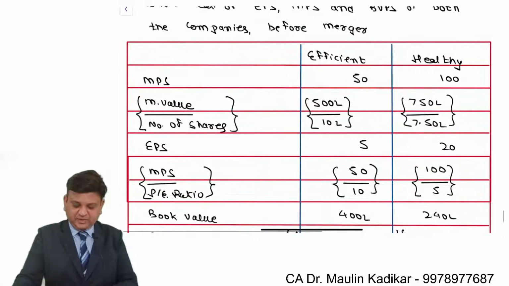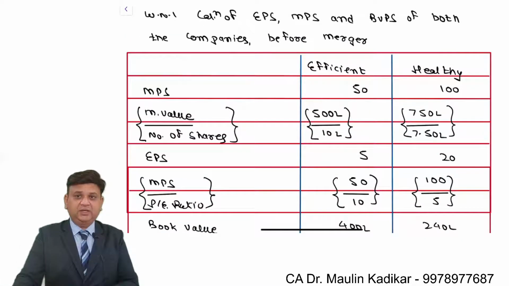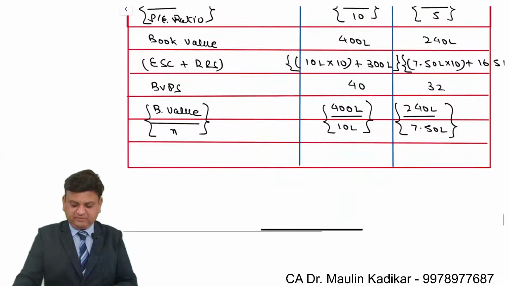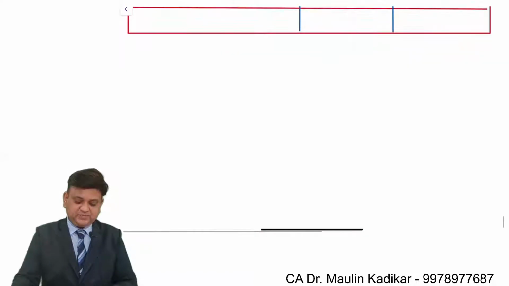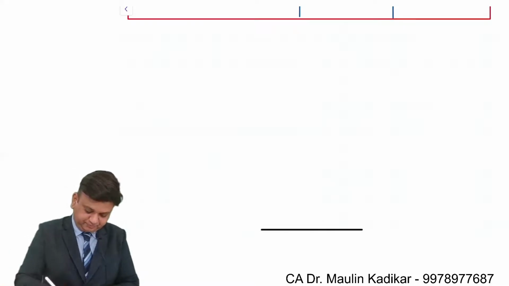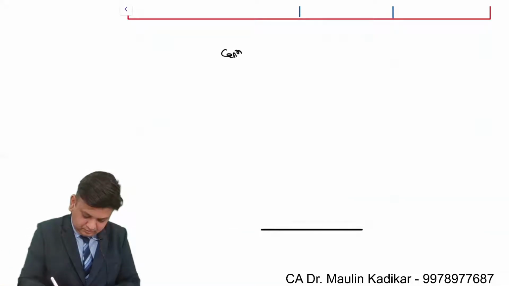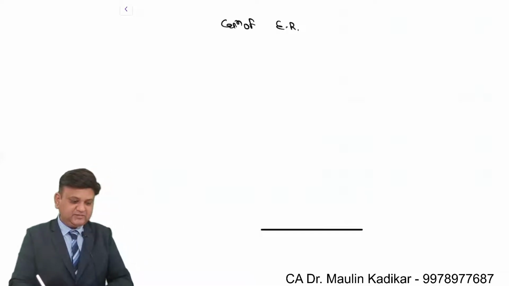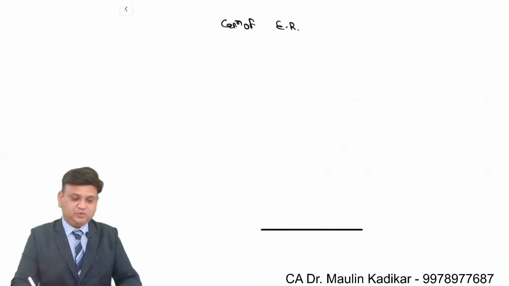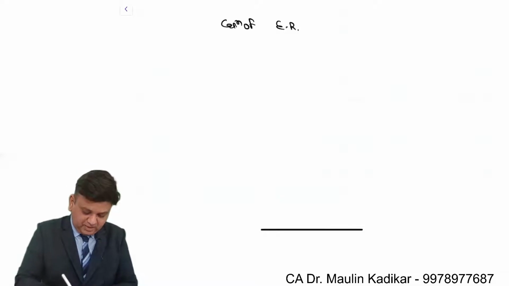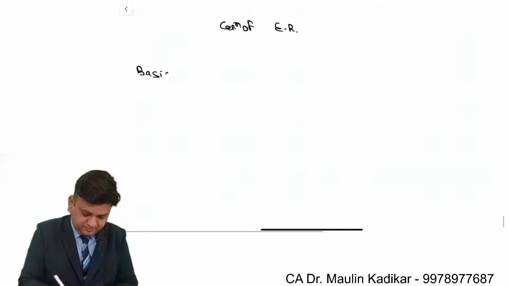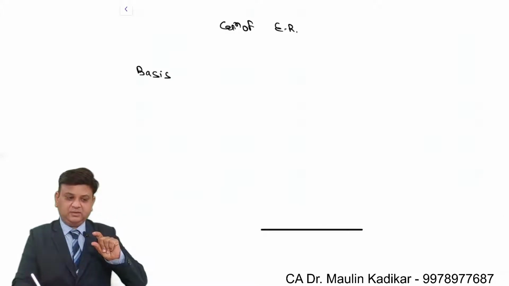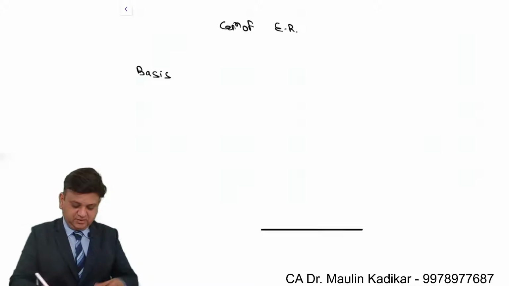This is the way we are required to make the calculation of the basic financial details of both the companies. Now let us make the calculation of exchange ratio, also given the name swap ratio. Everybody is requested to understand how we are supposed to prepare the table. Column number 1 will be the basis, that is the earning, book value and market price.